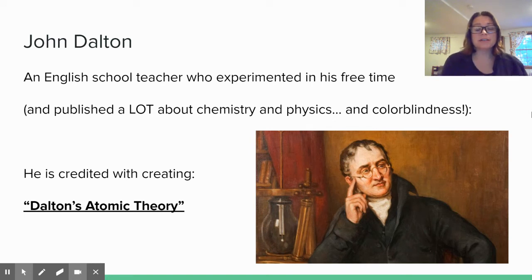Moving forward in history to the late 1700s, early 1800s, John Dalton was an English school teacher who liked to experiment in his free time. He wrote a lot of articles and books about chemistry and physics, and also color blindness. He was the first person to actually write about it and make it a real thing. Because of his experiments with chemistry and physics, he is credited with creating Dalton's atomic theory, right? It's named after him.